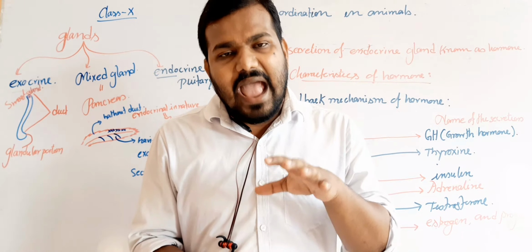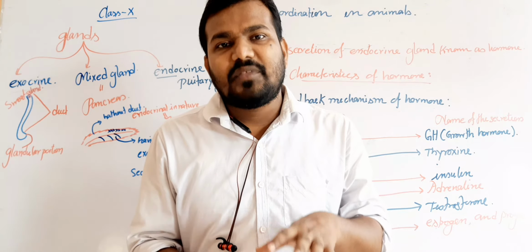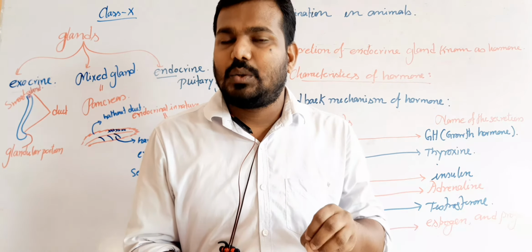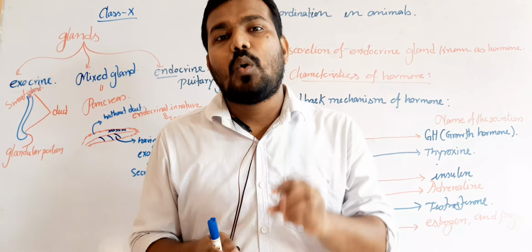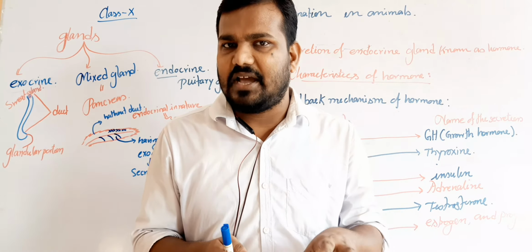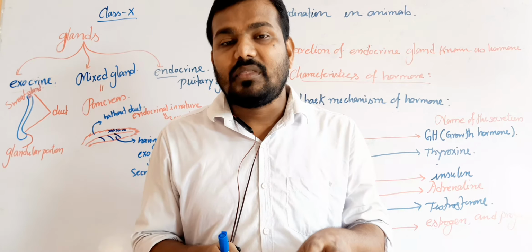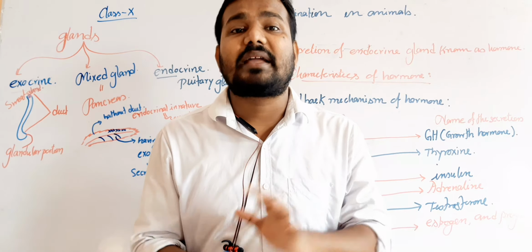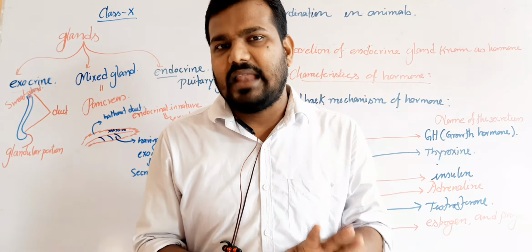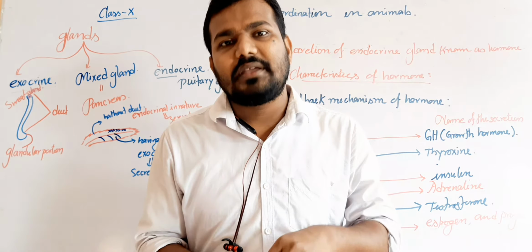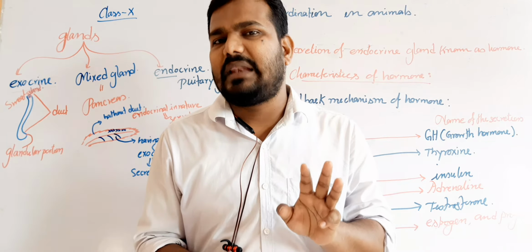But in animals we have specialized glands. What are glands? Glands means a combination of cells which forms a thickened structure, and they are able to secrete chemical substances. This type of structure is termed a gland. Generally within our body there are three types of gland.